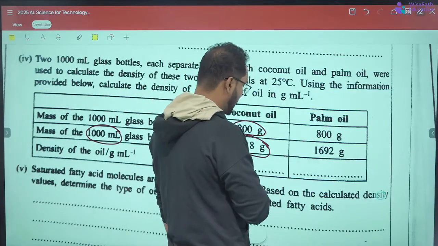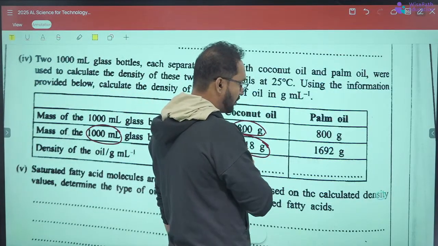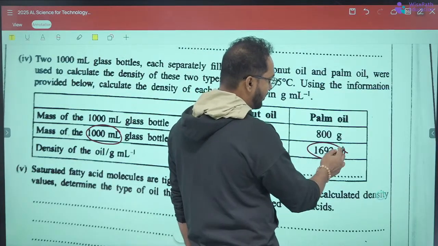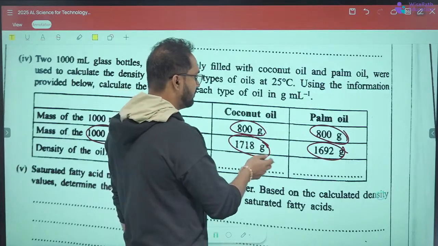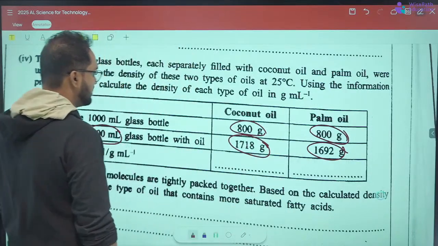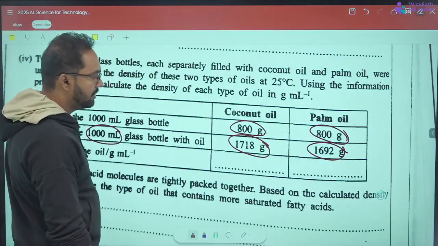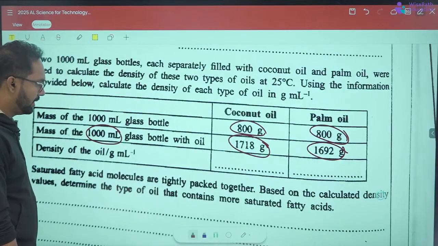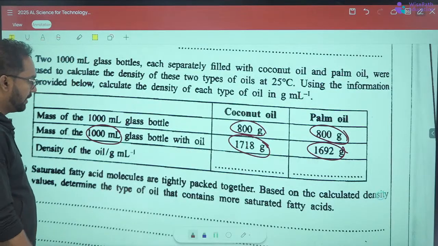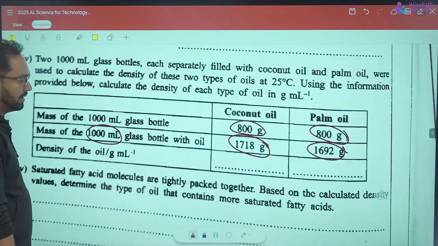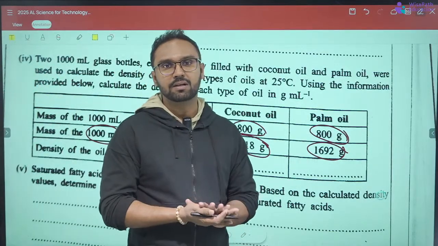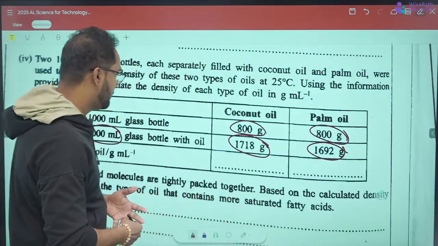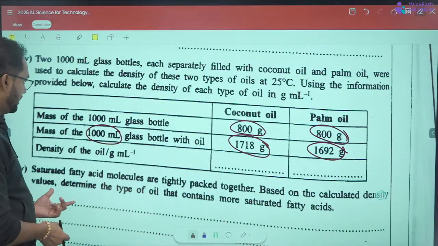The oil volume will still be 1000 milliliters. So mass divided by volume gives you the density.